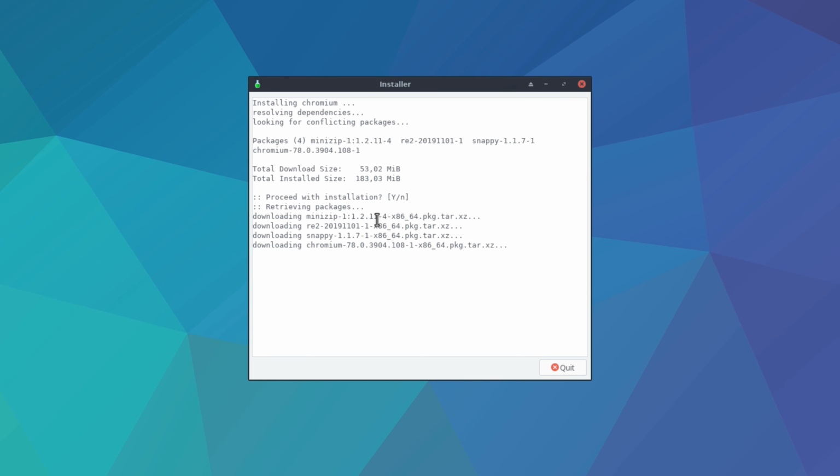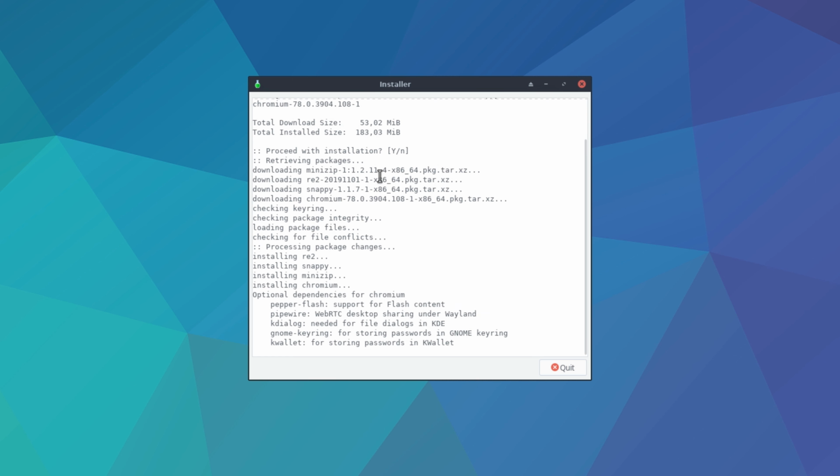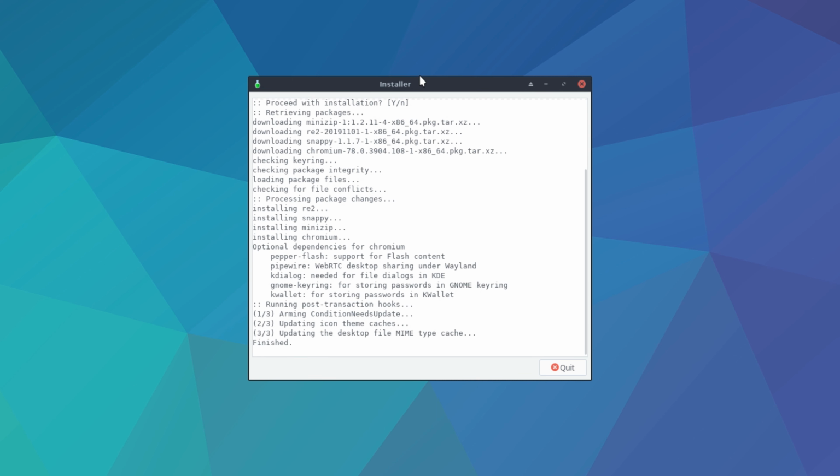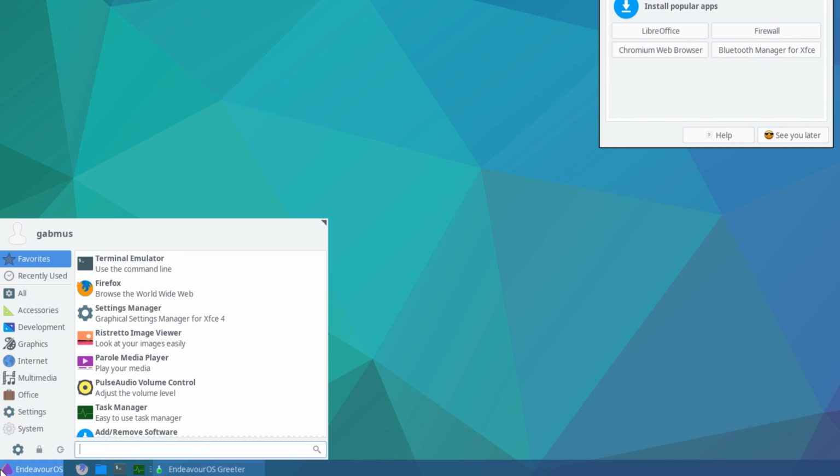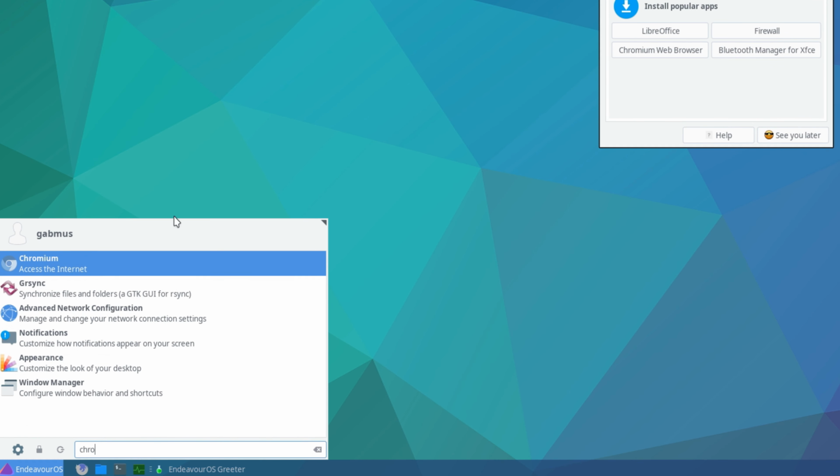Apparently it's working. I was thinking that maybe it was relying on Calu, but I see that's not the case, thankfully, because we removed that from our system. It's done, so we should have Chromium installed now, right? Yep, there we have it.